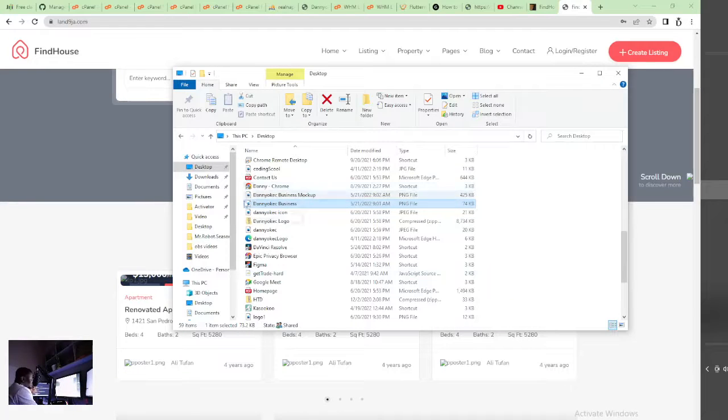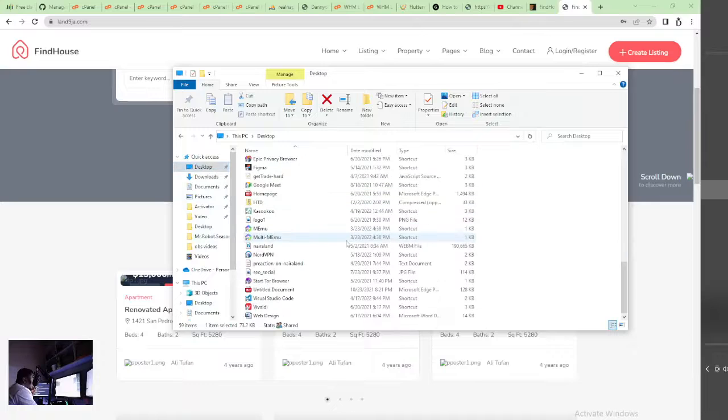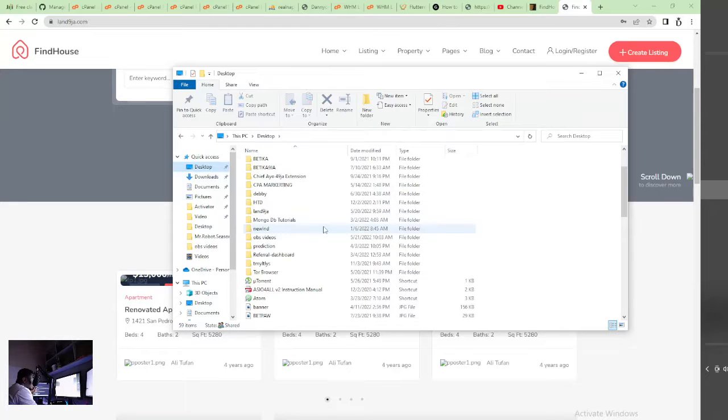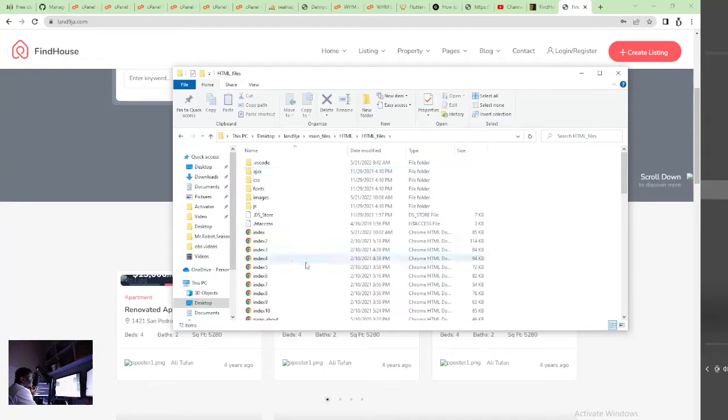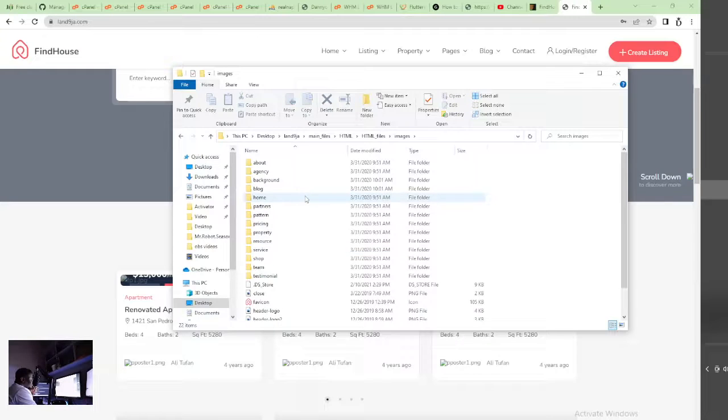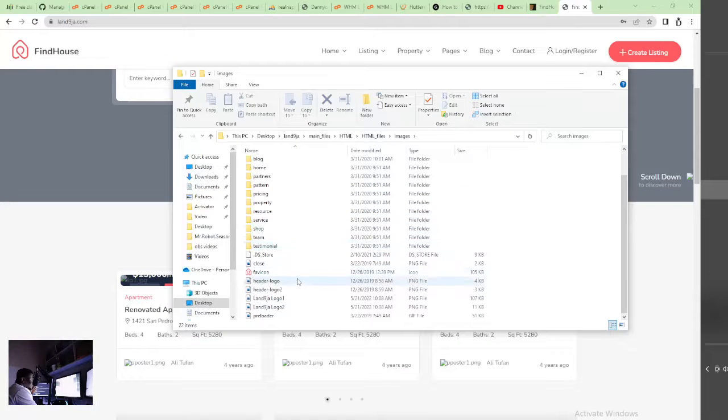Okay, good. So I just downloaded it. I'll be heading over to my desktop, going to the LAND9JA folder. I think I downloaded this and saved it in the images folder, which is here. So this is our LAND9JA logo.